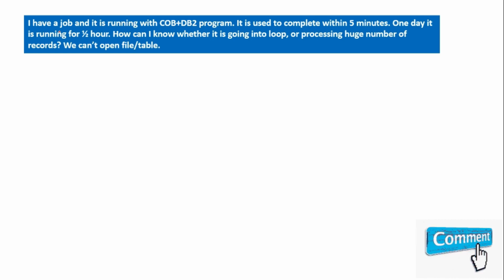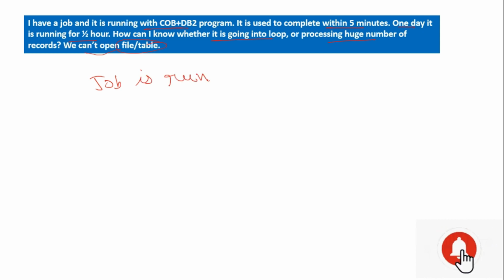I have a job and it is running with a COBOL plus DB2 program. It used to complete within 5 minutes. One day it is running for half an hour. How can I know whether it is going into a loop or processing a huge number of records? We also can't open the file or table. So our job is executing. Okay, job is running.